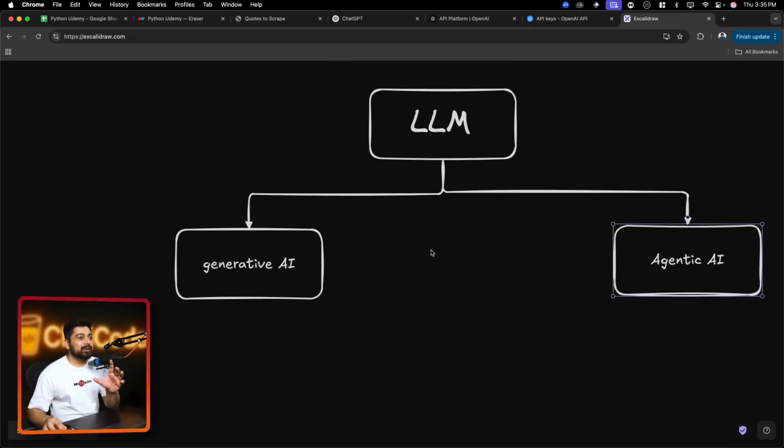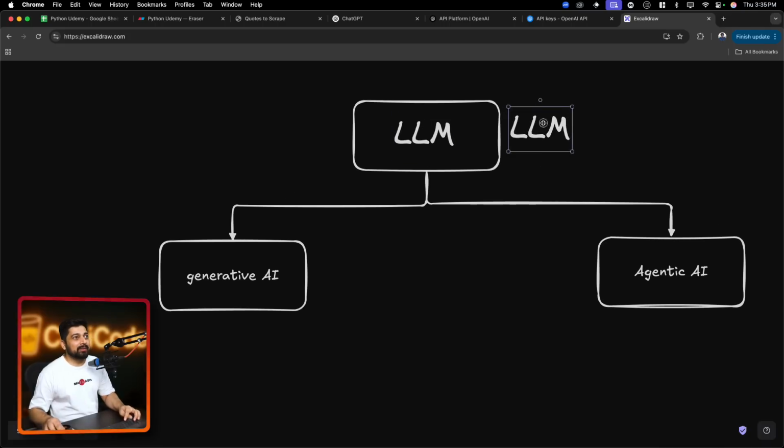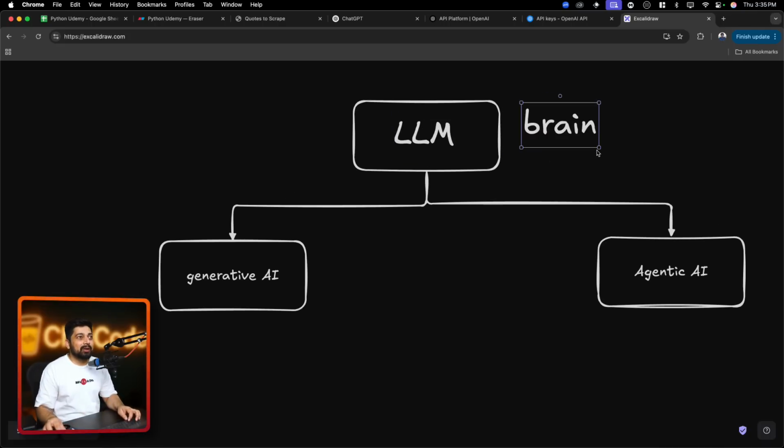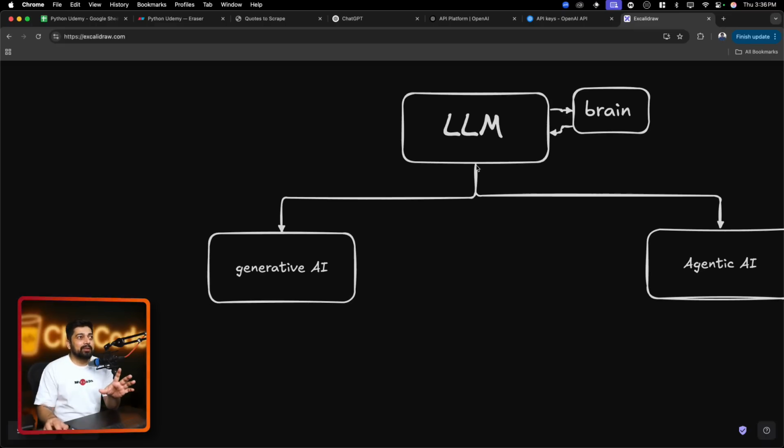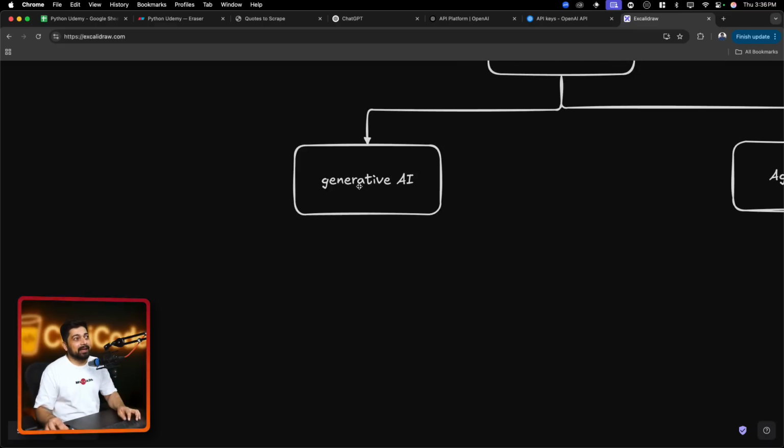One thing you need to understand is the whole thing is actually centered around the LLM, the large language model. These are the brain, and it would not be wrong if I just go ahead and write, hey, these are all the brain. It gives you all the capabilities and the capacity to think, to reason, all these things. So LLMs are just the brain, and let's connect this just like that. This is your brain. And what we have seen so far is generative AI.